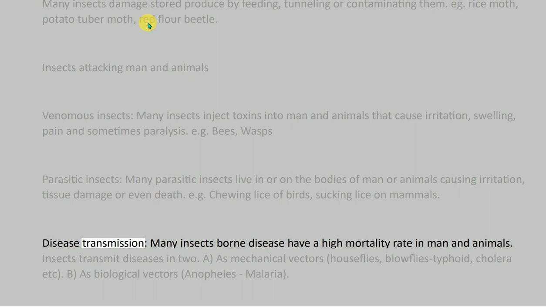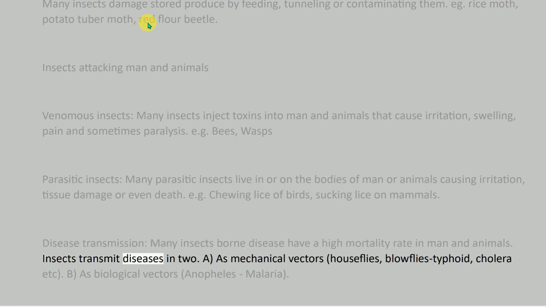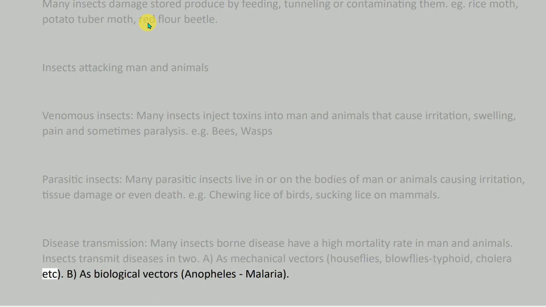Disease transmission. Many insect-borne diseases have a high mortality rate in man and animals. Insects transmit diseases A. as mechanical vectors, e.g. houseflies, blowflies, typhoid, cholera, etc. B. As biological vectors, e.g. Anopheles, malaria.